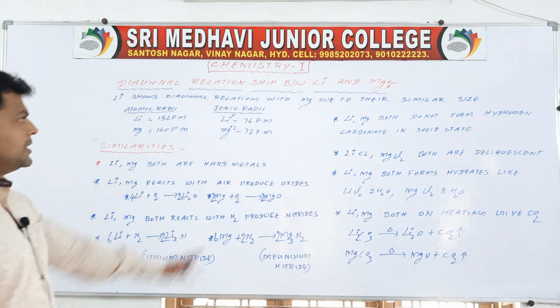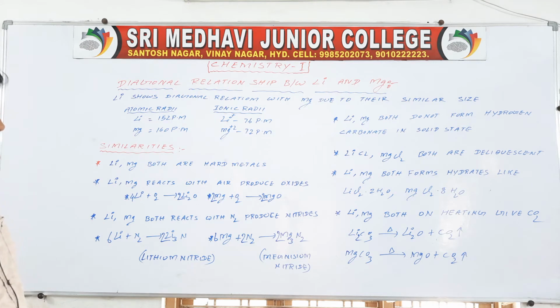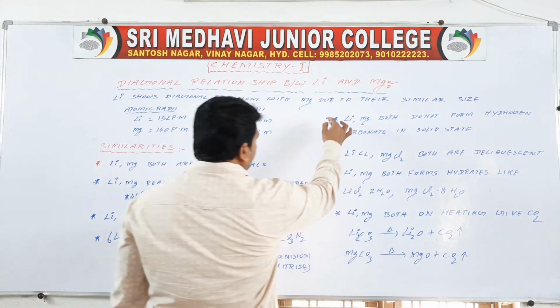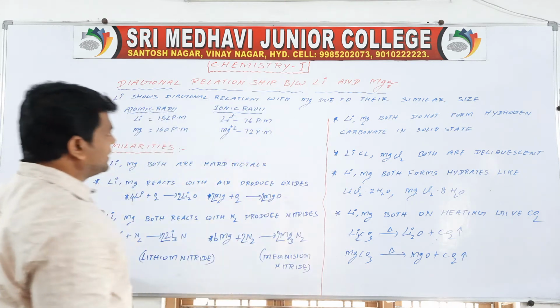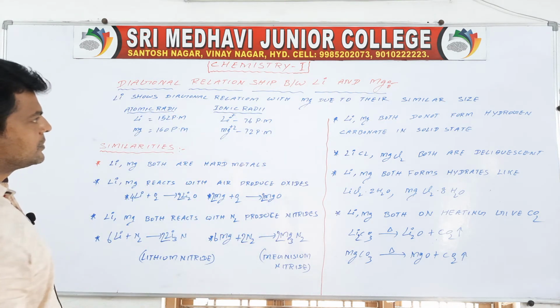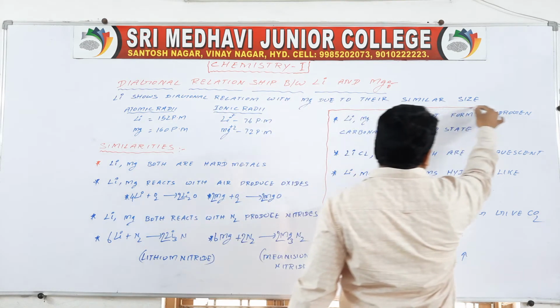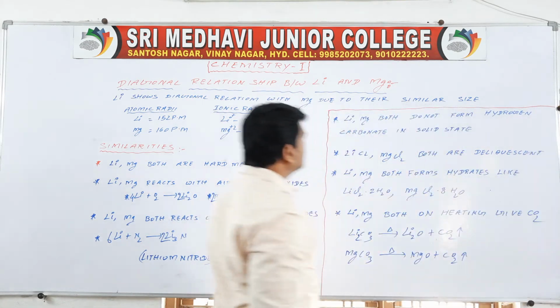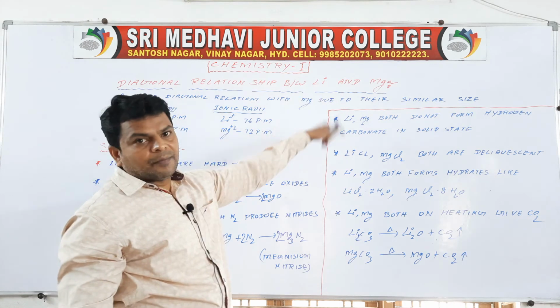The diagonal relationship is also important, and you should know how to write it. Once it is finished, we have to write their similarities. This is the diagonal relationship between lithium and magnesium.